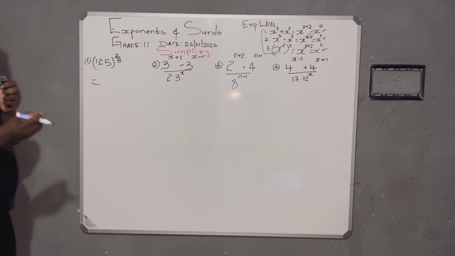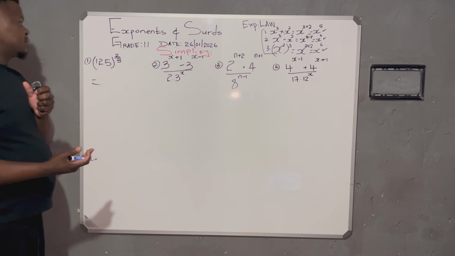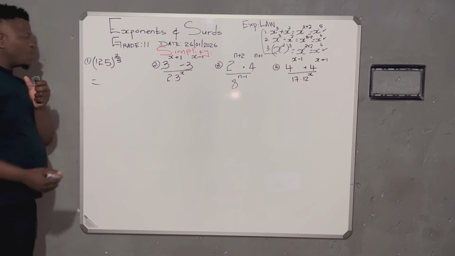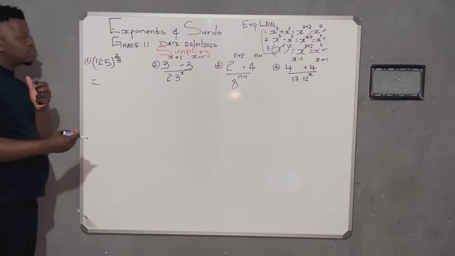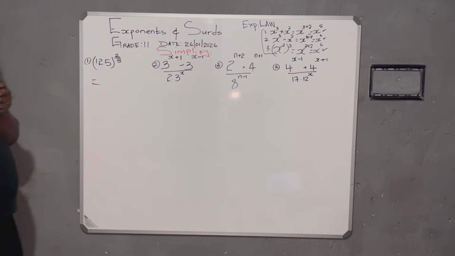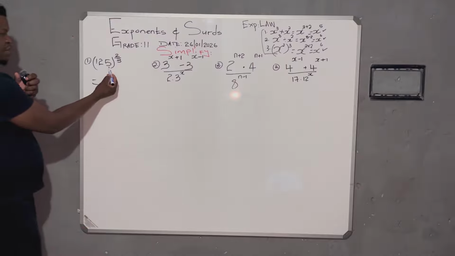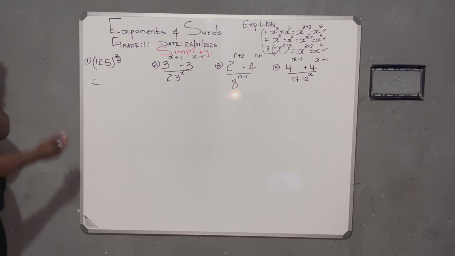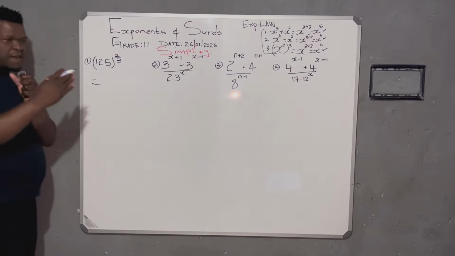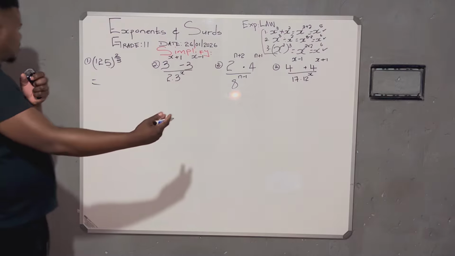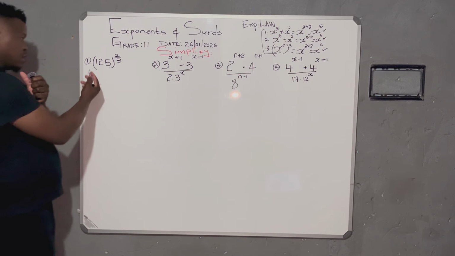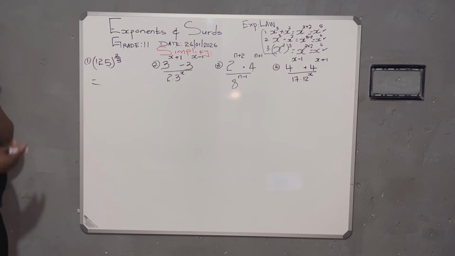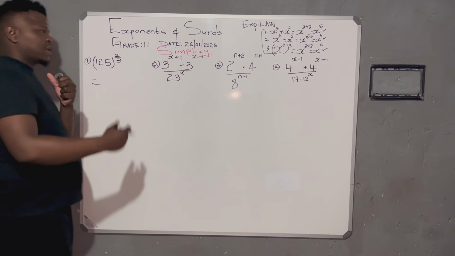Look for a number that when you multiply by itself, it will give you 125. What is that number? Because the unit digit is 5, I can start there by looking at 5. So 5 times another 5, that's 25. But 5 times 5 times another 5, that's 125. That's searching for that number. However, you can also use a calculator.